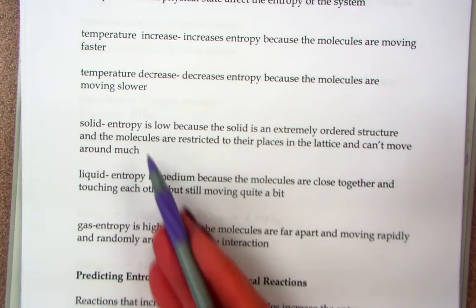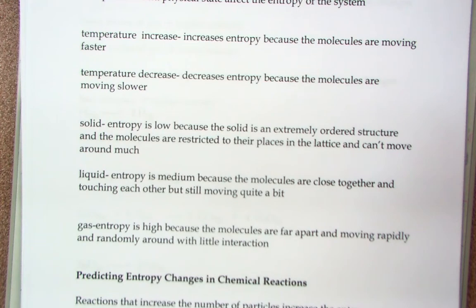Now, if we think about physical state, solid, liquid, gas, in a solid, the molecules are packed in there very rigidly in their crystal lattice, and they don't have much room to move. Okay, if you've got a molecule, it's just sitting there vibrating. Okay, it doesn't have room. It can't rotate. It can't translate. Especially when it's tied by a leash. All it can do is sit there and vibrate. So the entropy is low because it's more ordered.